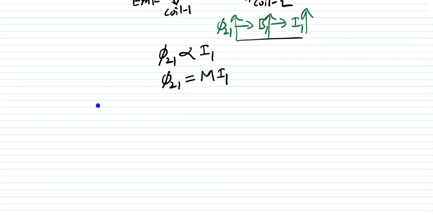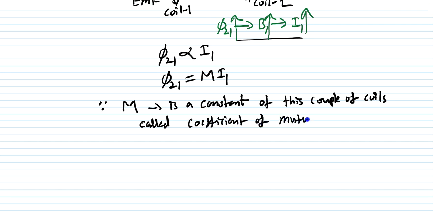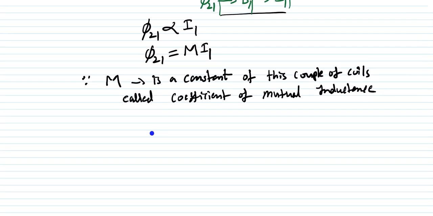What is this M here? This M is called the constant of coupling of the coils, called the coefficient of mutual inductance. Coefficient of mutual inductance, and you can define this one, right?